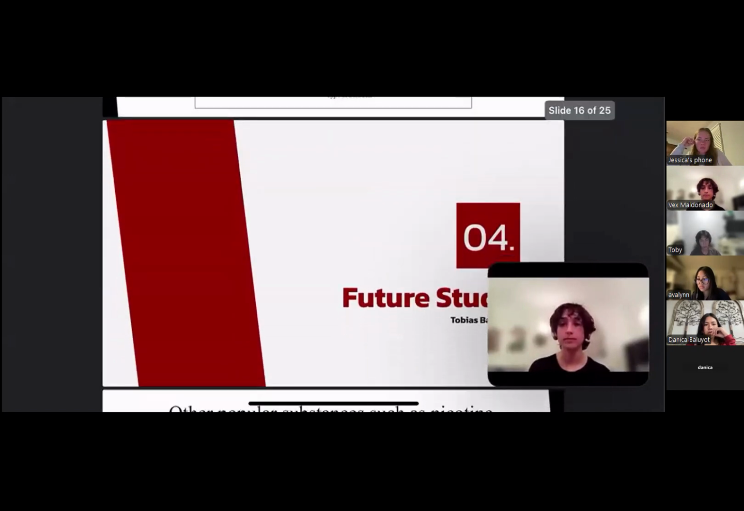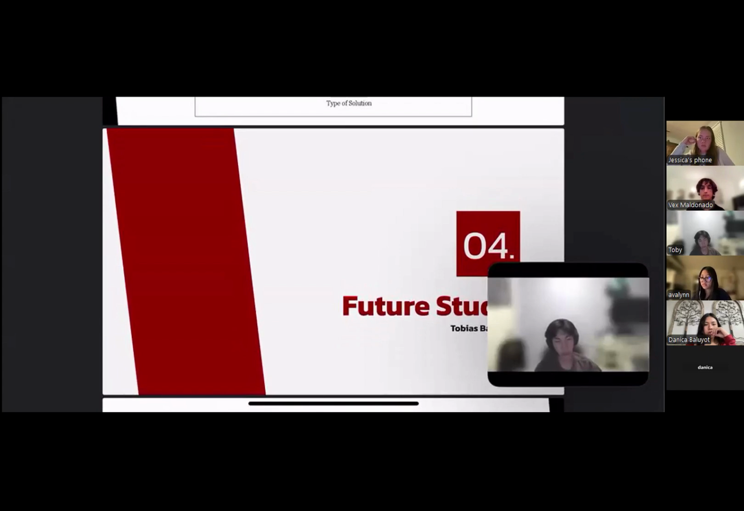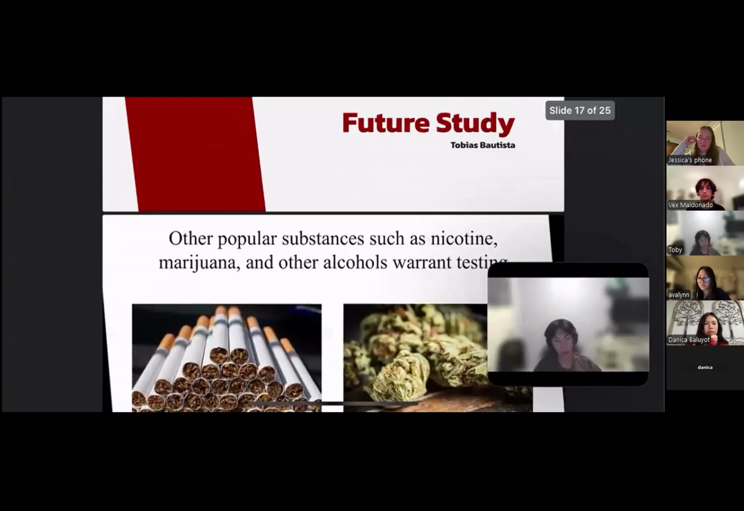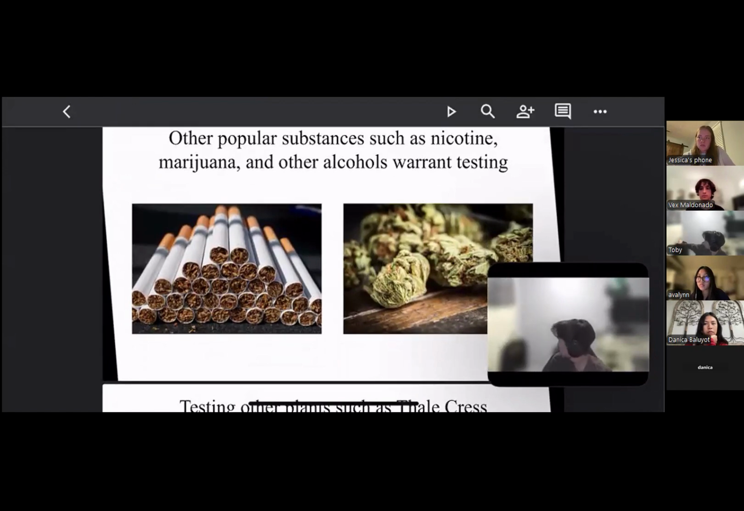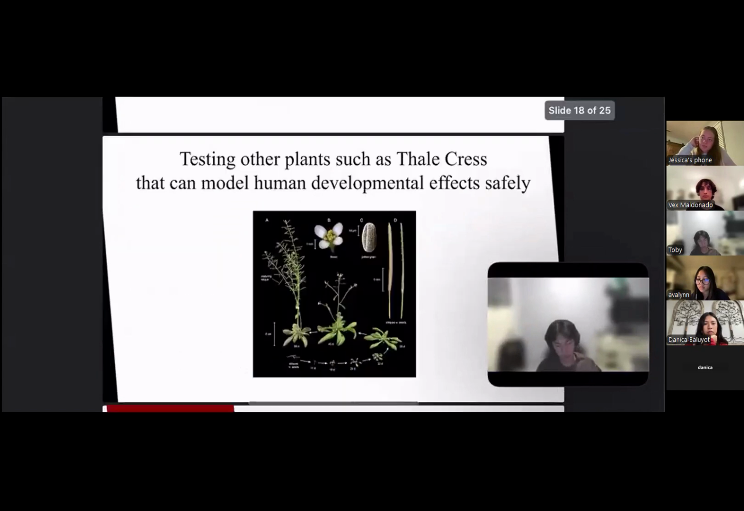So for future studies, we want to study the further effects of plant growth under nicotine and marijuana, and not just alcohol. These substances are really popular amongst teens as well, and they are known to cause body and brain developmental issues. And using these substances on plants might reflect their impacts on critical development in teens. And so for future studies, we'd probably use plants such as Dale cress because they grow fast and they're commonly used in laboratories. And they also have a fully mapped genome, which means that we could study the effects of things more than stem and taproot length.